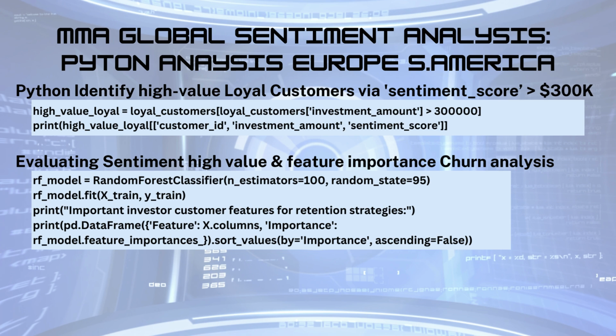So we have a random forest classifier that we can use, and then fit the model on that random forest model, and then print the important vectors that our customer features for retention strategies are needed. And that was from what we just did on high value. And so we sort them by performance and everything. And there we go. It's pretty straightforward. And then here's the next step.